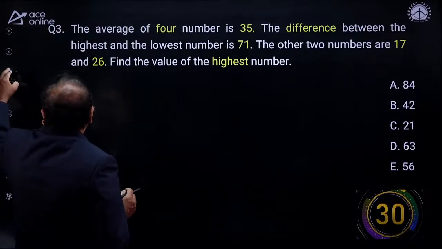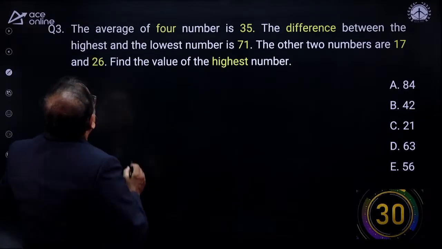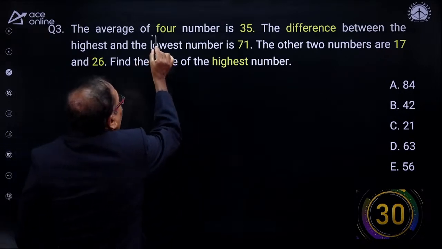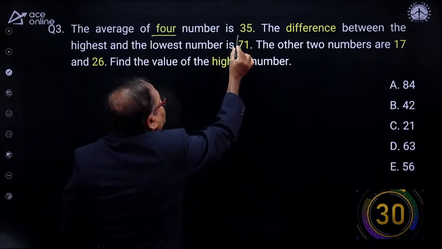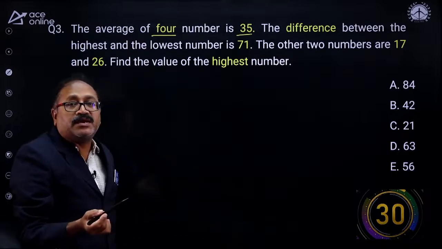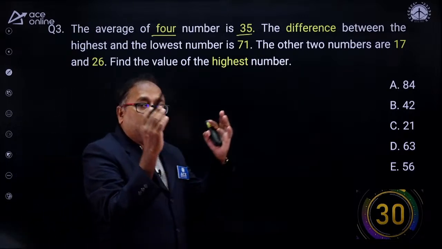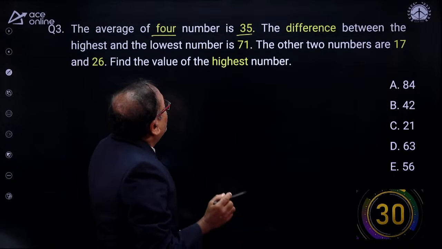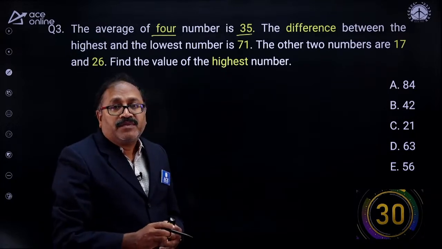Now, it's here. What is the question? The average of 4 numbers is 35. It's a beautiful question here. Your further concept will expand. Average of 4 numbers is 35.